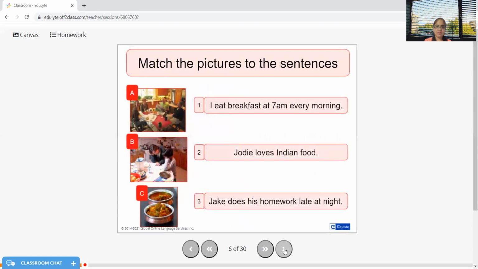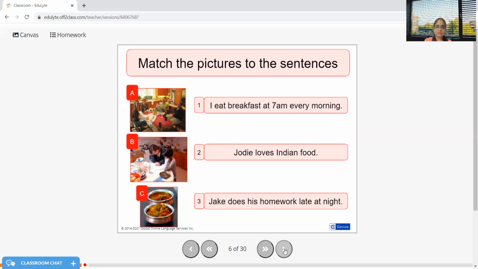Let's match the pictures to the sentences on the right side. The first picture says that Jody loves Indian food. No, I'm sorry, that's for the third picture. I'm sorry. I eat breakfast at 7 a.m. every morning. So don't focus on the content much. First, focus on the subject, which is I, and then focus on the verb, which is eat. So with I and you, considering them to be exceptions, I need to use verb without S or without ES.